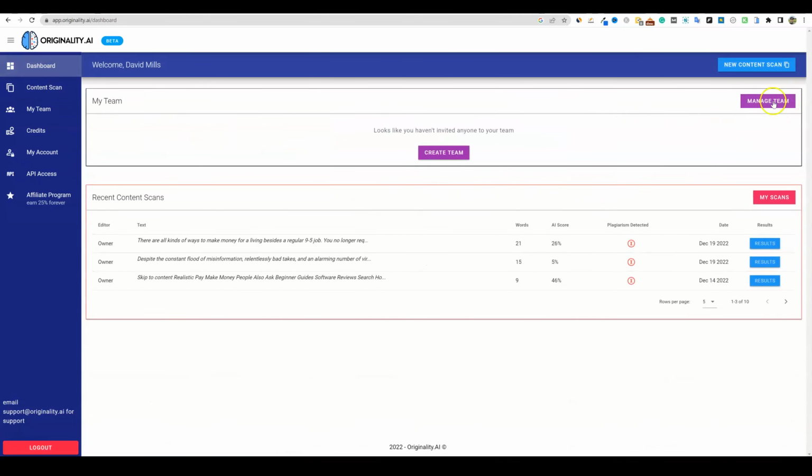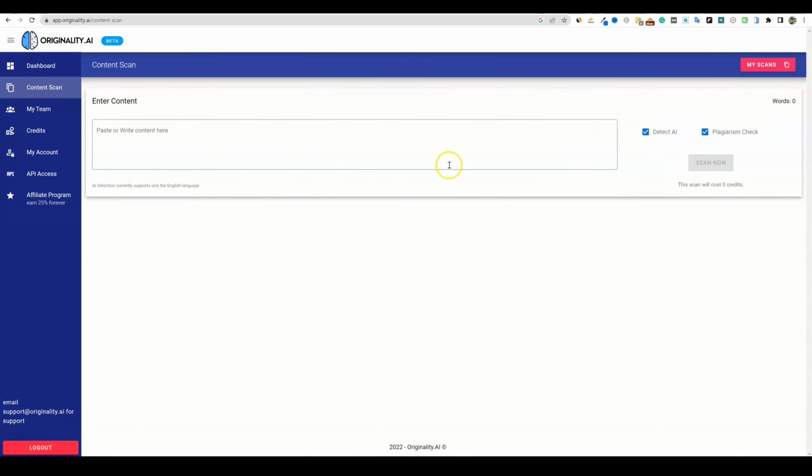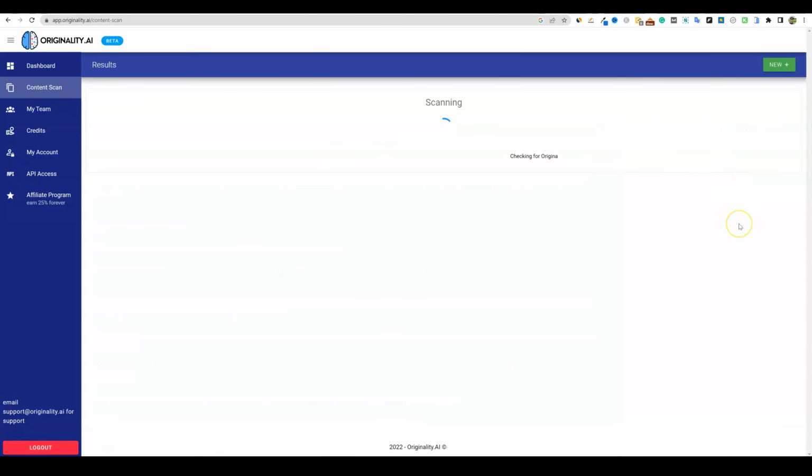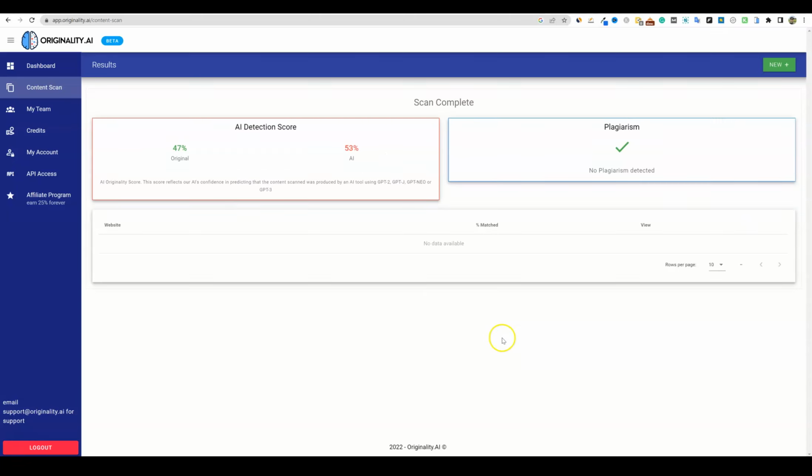So I'm going to go over to dashboard. I'm going to go to new content scan, and I guess we can go with a plagiarism check as well. Control V, and we're going to scan this. And fingers crossed, hopefully it's better. I'm also going to need to go and test the ChatGPT text before we did anything to it to see what that score is going to be as well. Okay, so it's done. Plagiarism, it passed 100%, and the AI detection score is not bad at all at 47% original.